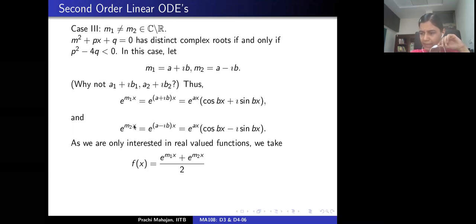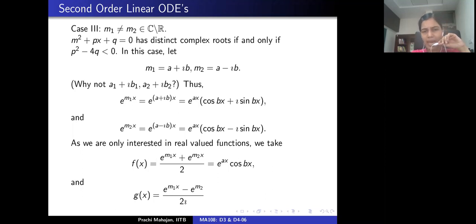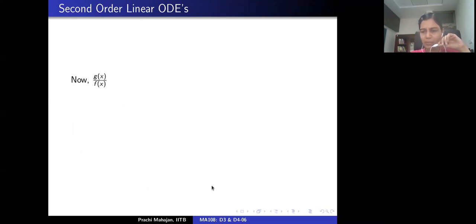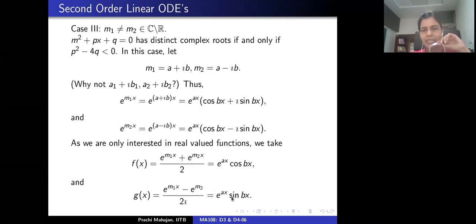We look at the function f defined as (e^{m1 x} + e^{m2 x})/2, which is e^{ax} cos(bx). And we look at g defined as follows: (e^{m1 x} - e^{m2 x})/(2i), there was a typo here again. Sorry, too many typos in today's class. That is e^{ax} sin(bx), right? So instead of looking at complex valued solutions, we look at their linear combinations appropriately chosen, so that I get the following.